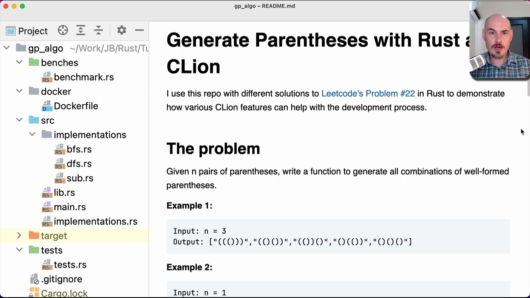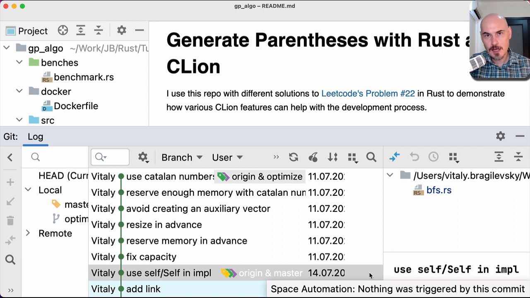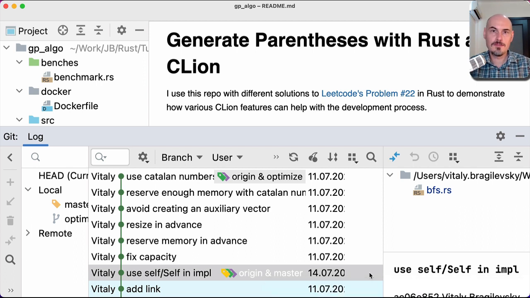I want to present how I use all those components of the learning process. Let's start with version control here. Let me open the window with version control information. Here you can see that I use commits to record every step of my work. Why do I need that? Well, because I need to have a chance to revert back if I write something wrong. You know, it's very easy to experiment with the code when everything is recorded, when you can freely throw away something if it doesn't work out.